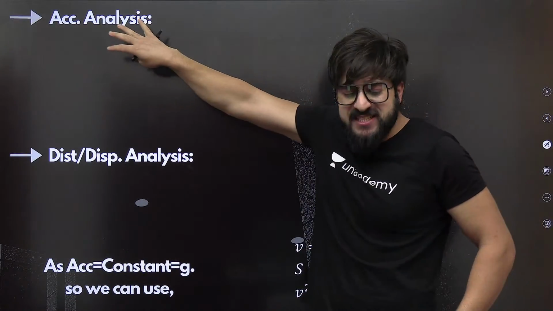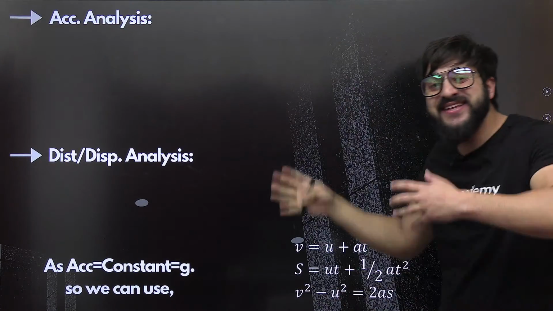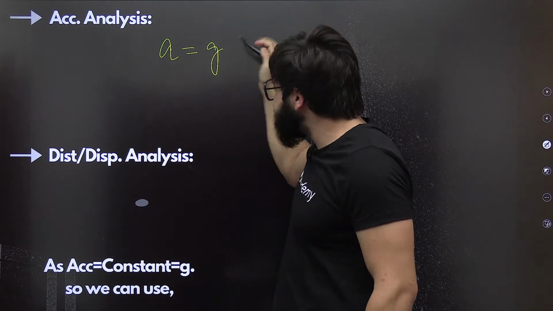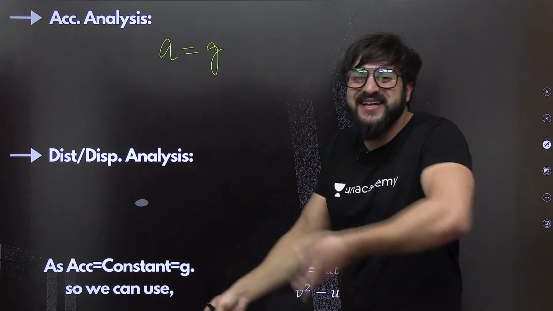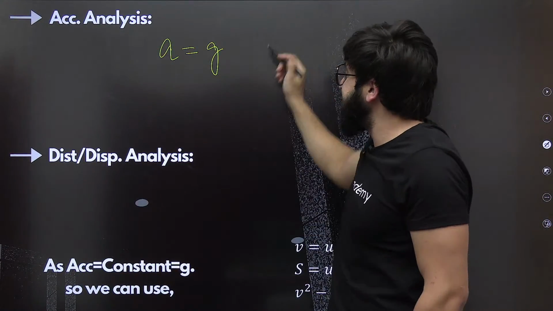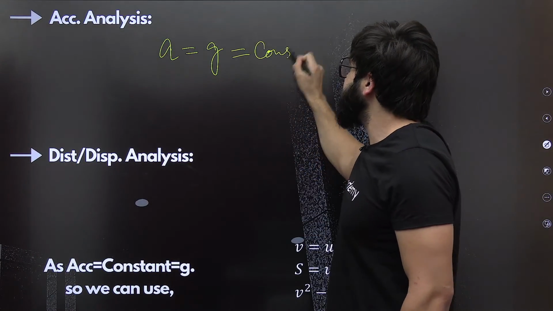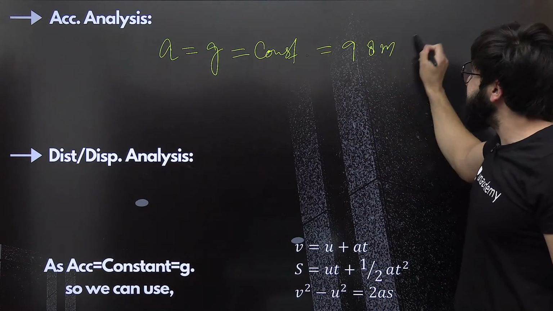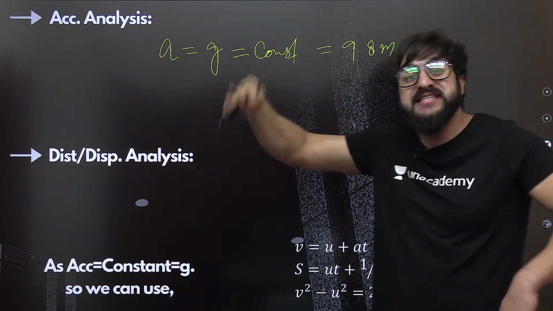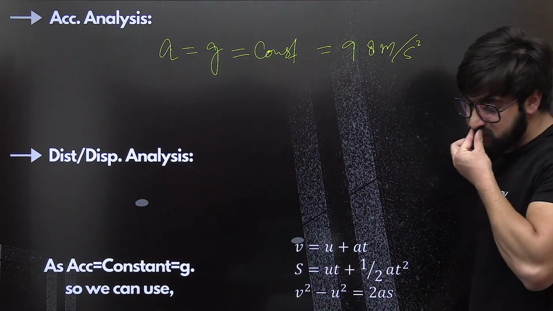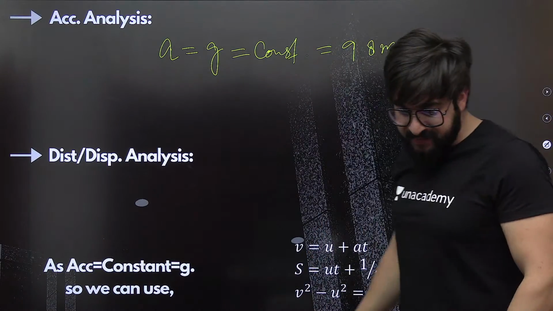Now, we need to basically do the acceleration analysis. Okay, in this case, what is acceleration? We say acceleration in this case is nothing but g. Why g? Because this is acceleration due to gravity, motion under gravity. We call this acceleration g, and this is nothing but constant. Clearly, how much? 9.8 meters per second square. Understand? Everybody till here? Okay. That's great.